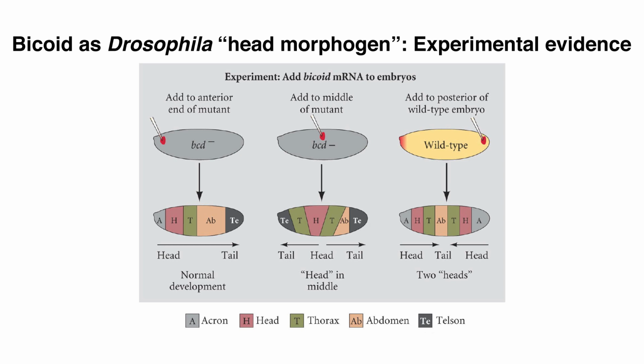If you were to put bicoid messenger RNA into a bicoid deficient embryo in the middle of the embryo, that middle part becomes the head, and then around it is the thorax and abdomen. If one were to take a wild-type embryo, which has bicoid in the anterior, and put bicoid in the posterior, you get an embryo basically with two heads. Doesn't survive, but you get an embryo at least that starts forming with two heads.